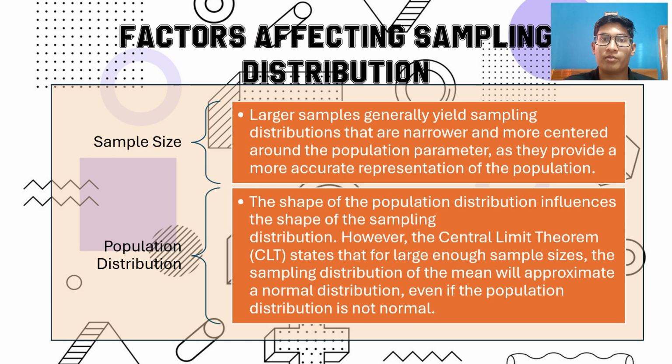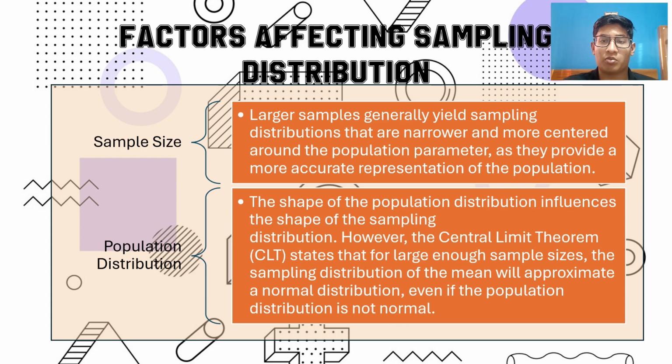Now, moving ahead, factors affecting sampling distribution. Sample size. Large samples generally yield sampling distributions that are narrower and more centered around the population parameters, as they provide a more accurate representation of the population. Population distribution.